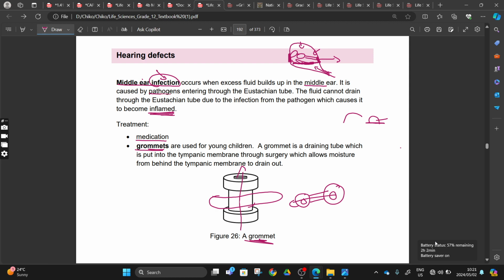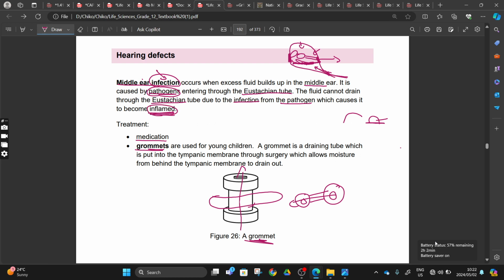But it is caused by pathogens entering. You know what is a pathogen? Pathogens are microorganisms that can cause infection, or that can trigger our immune function, right? These pathogens are foreign pathogens entering through our eustachian tube. So you might find that foreign pathogens or bacteria enter via our eustachian tube, and when they reach our middle ear, they are going to cause inflammation. But the fluid cannot be drained through the eustachian tube due to the infection from the pathogen, which causes it to inflame,